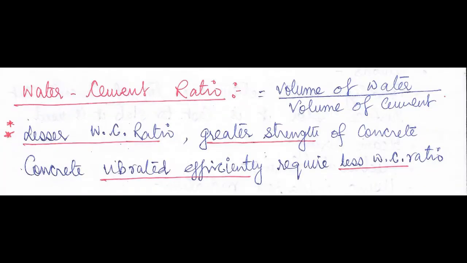Water cement ratio. What is water cement ratio? It is the ratio between the volume of water to the volume of cement. The lesser the water cement ratio, the greater is the strength of the concrete. I have put star marks here because at least 3 to 4 times it has been asked in the GATE question paper. Now, if the concrete is vibrated efficiently, that will require less water cement ratio.